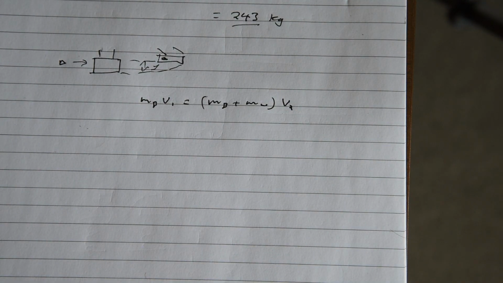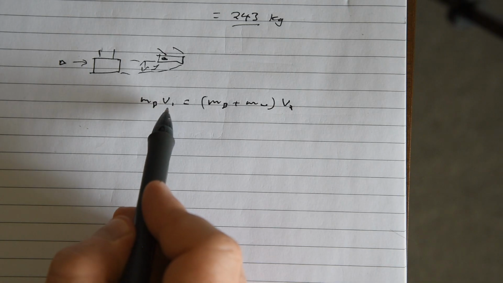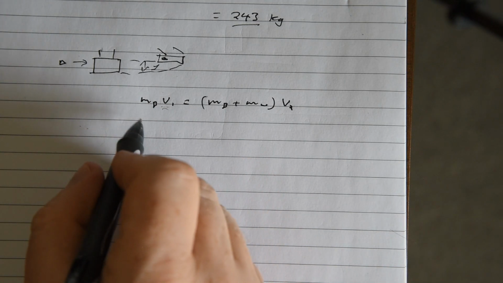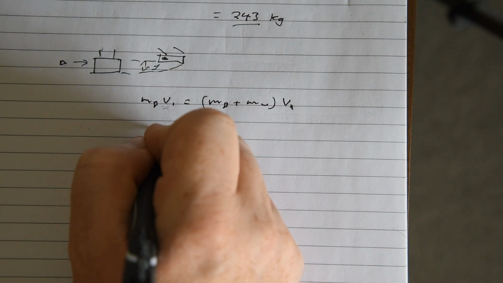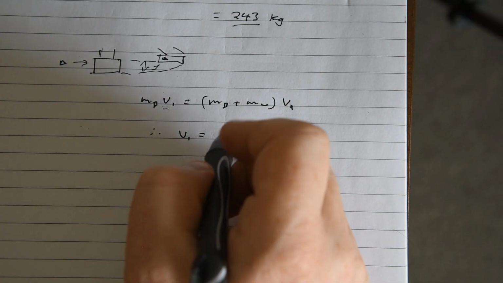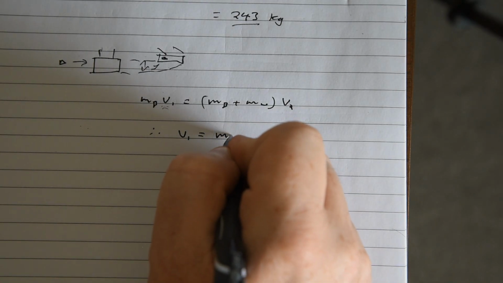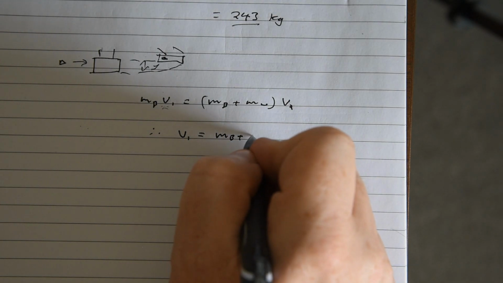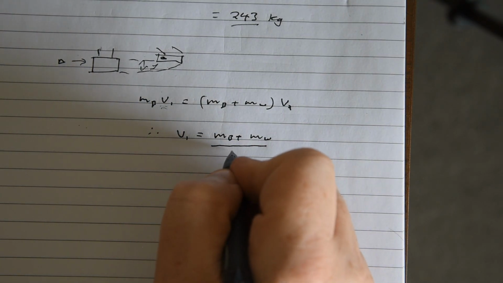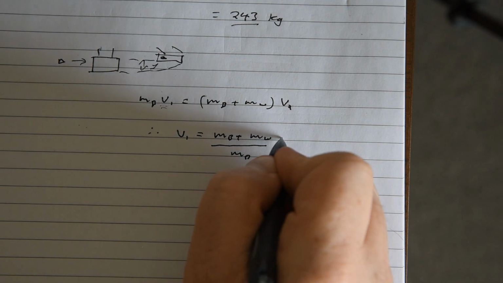Now, if we make V1 what we're looking for, because that's the main thing we're looking for here, we just rearrange, bring that one down. So therefore, we find that V1 is now equal to (MB plus MW) over MB, times V2.